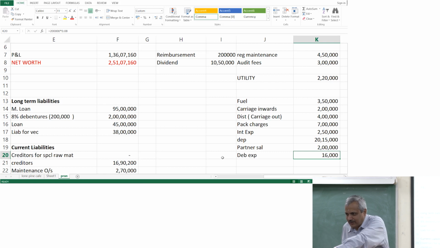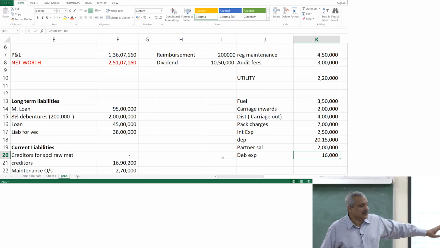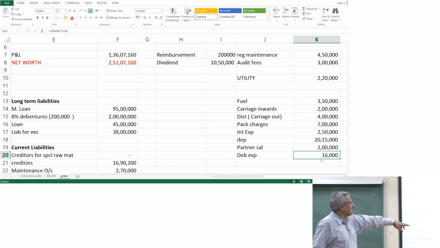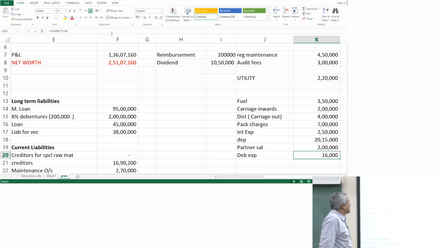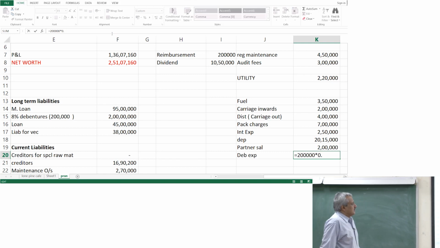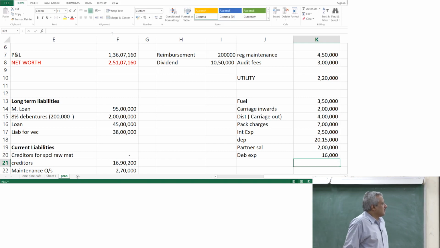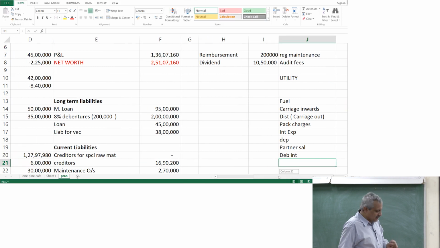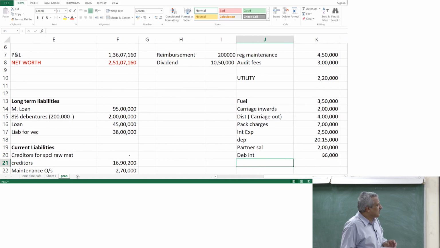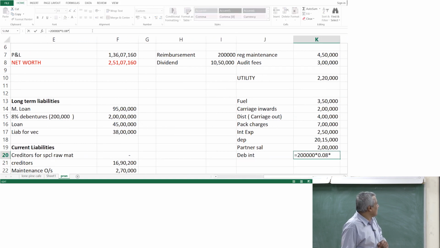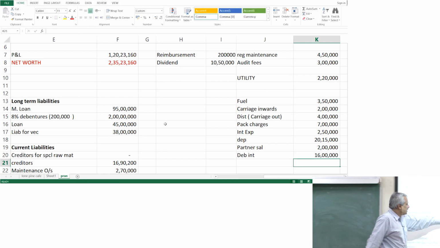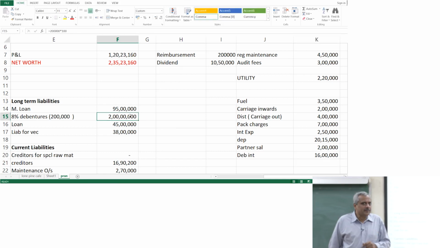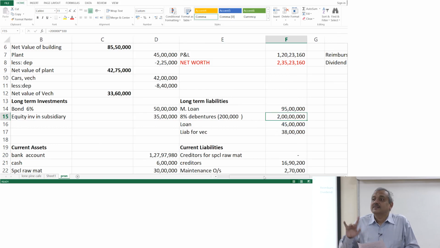That you agree? Am I right, Malika? Malika, right? Entire part of it, what is debenture interest? Write it as debenture interest. Amount is small. Debenture interest. As of today, 2 crores or 200,000. 200,000 into 100. You have to do this. Just click this column and point A into point A. Point number 8.